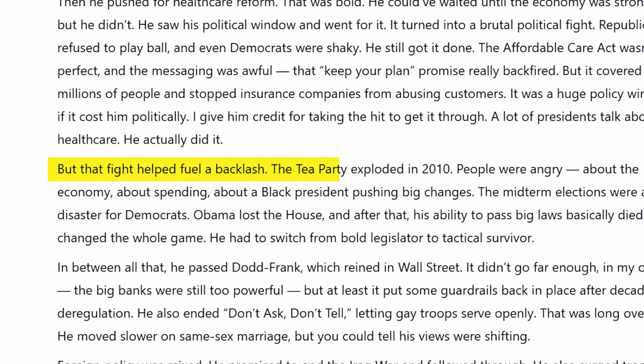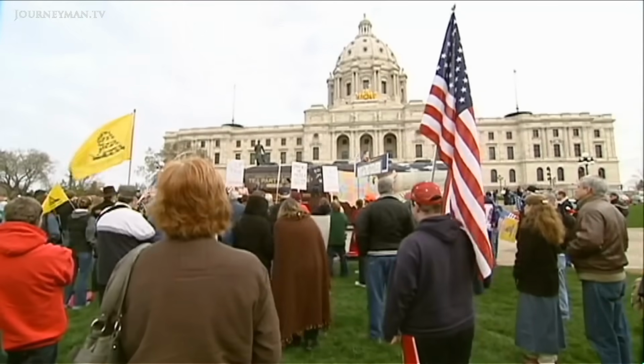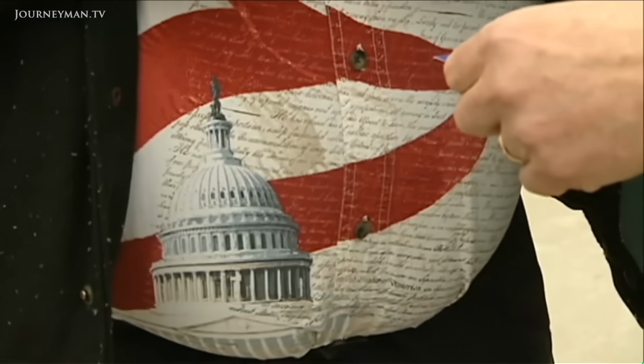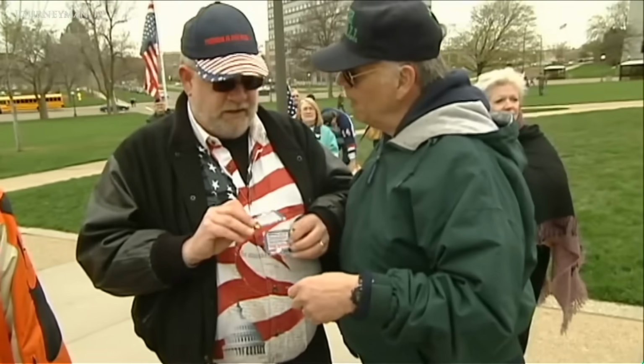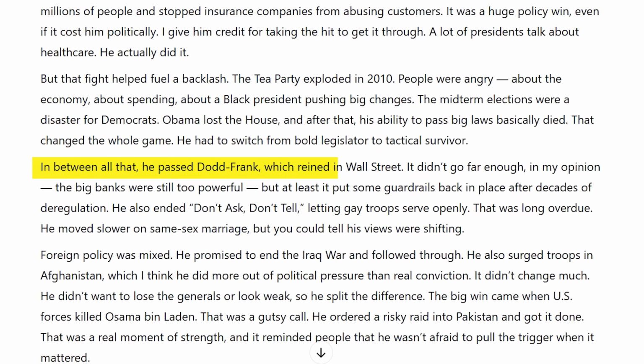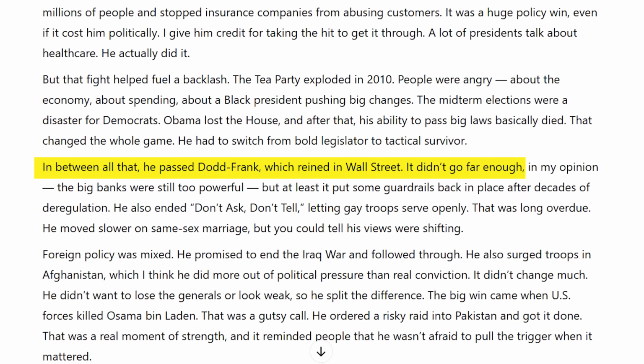The Tea Party exploded in 2010. People were angry about the economy, about spending, about a black president pushing big changes. The midterm elections were a disaster for Democrats. Obama lost the House, and after that, his ability to pass big laws basically died. That changed the whole game. He had to switch from bold legislator to tactical survivor. In between all that, he passed Dodd-Frank, which reined in Wall Street. It didn't go far enough, in my opinion.